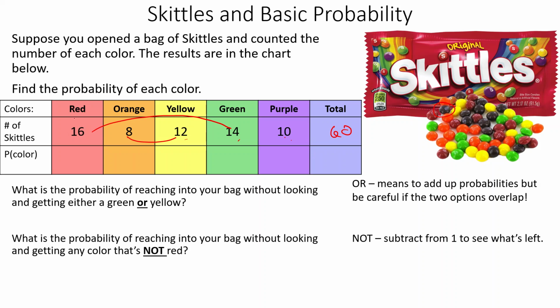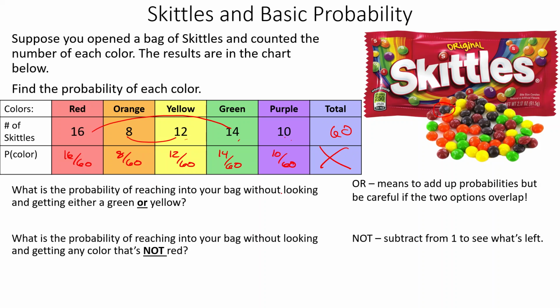So now the probability of red would be 16 out of 60. Probability of orange would be 8 out of 60. Probability of yellow would be 12 out of 60. Green would be 14 out of 60, and purple would be 10 out of 60. All right, we usually don't have to fill this in, but if we would, it would be 60 out of 60 because those are all the colors we could get.